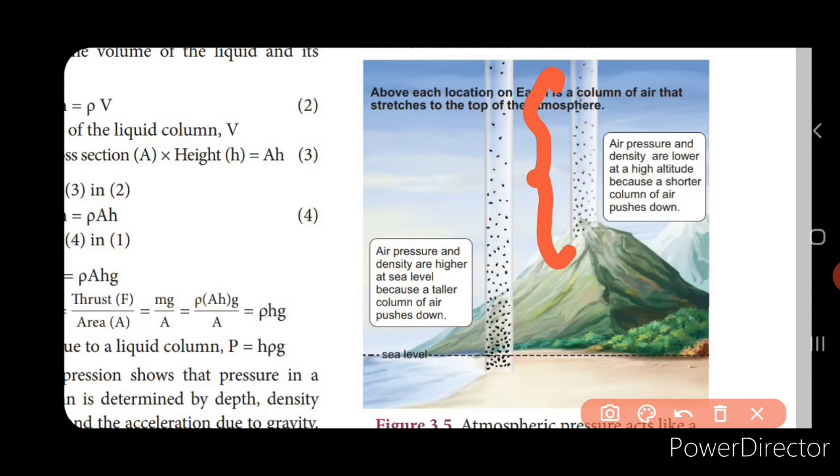The air becomes heavier, isn't it? So for example, when you go deep into the mines, what will happen? When you go deep below the sea level, the air becomes heavier, and the air pressure and the density will be heavier at the sea level and below the sea level, like mines.